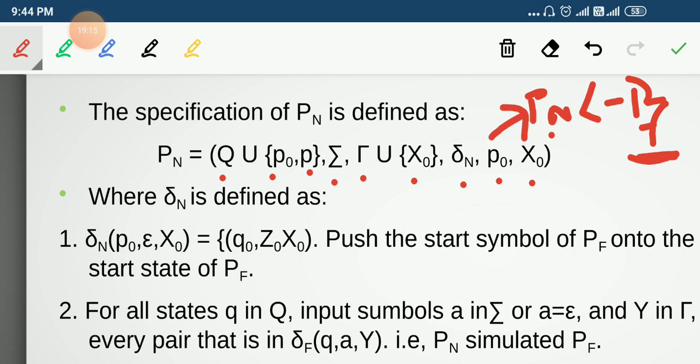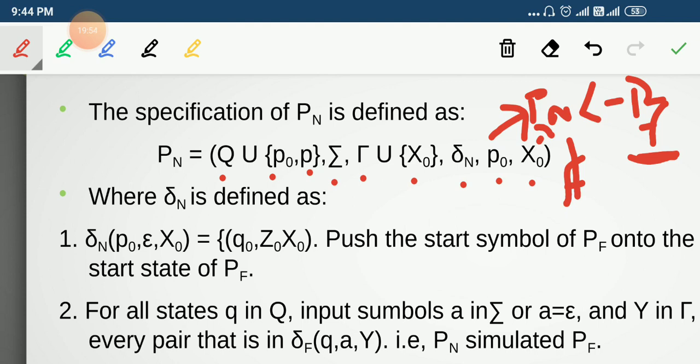X0 represents the new bottom stack marker of our Pn, and here there is no F, that is, the set of final states is missing, because we are going to construct a PDA that accepts a language by emptying its stack content, not by entering a final or accepting state. So for that purpose we don't have any final states, and this factor is not applicable for this PDA.